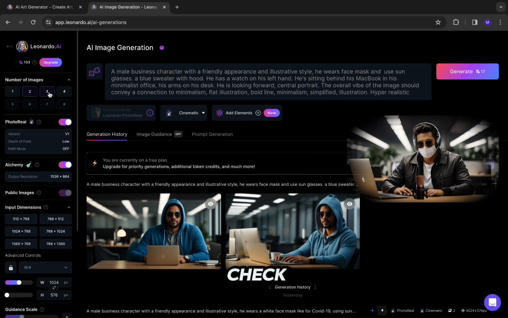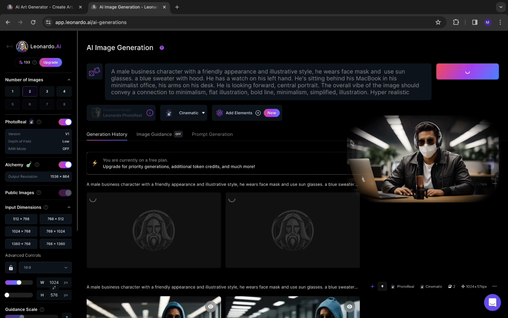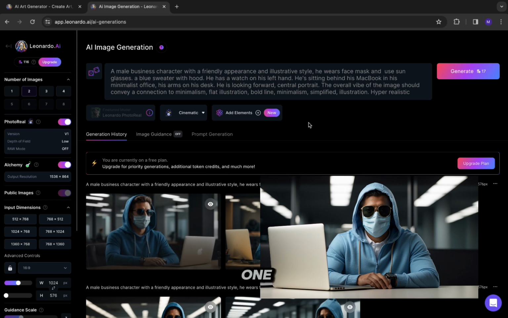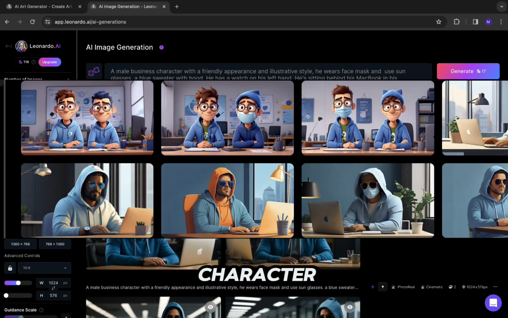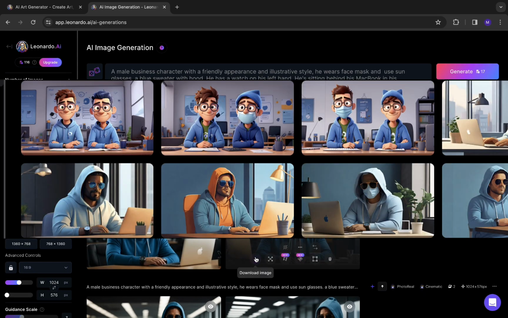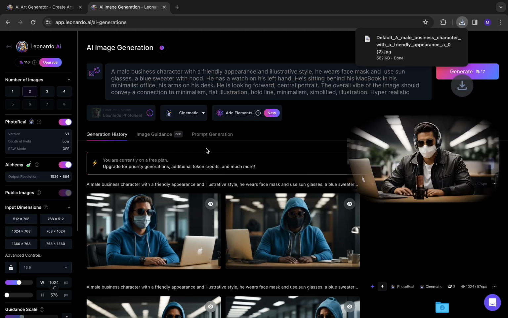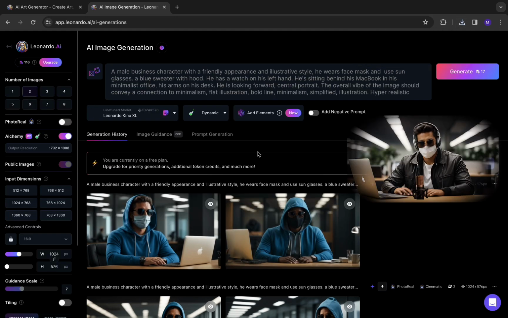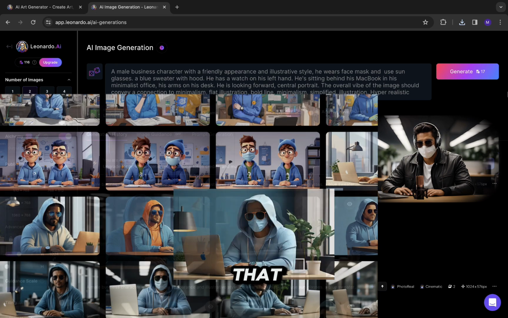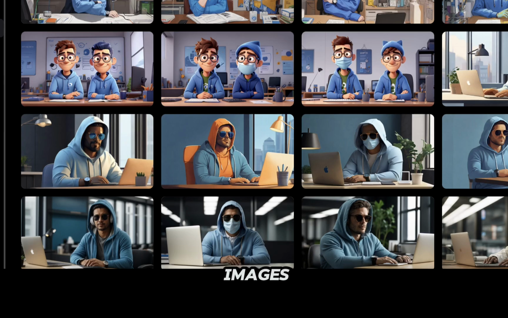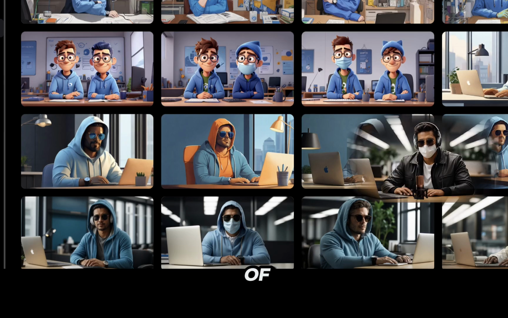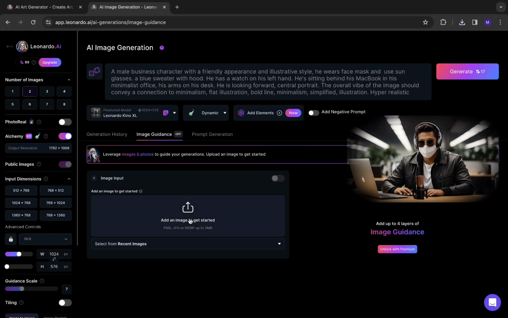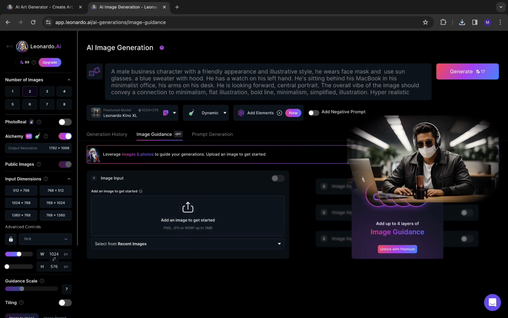Here we go. Check this out. Feel free to generate as many as you want until you get the one you like, or modify the prompt. I will take this one. If you want to make an animated character like this one, just come back to Leonardo AI and deactivate the photoreal option. Click generate, and boom. Look at that. Now let's say that you like one of the images and want to make even more of those types of specifications. You gotta download the one you like and upload it in image guidance. Click generate, and you will get more variety of the one you selected.